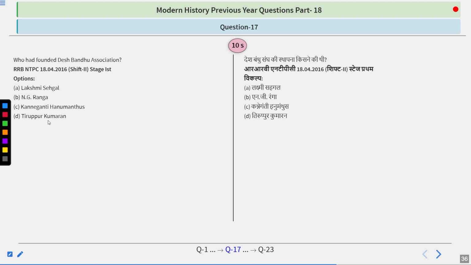Who had founded Desh Bandhu Association? A very important and moderate to high level question this is. Options are Lakshmi Sehgal, N.G. Ranga, Kanneganti Hanumanthu, Tirupur Kumaran. Think about it. This is a moderate to high level question and if you know the answer then your general knowledge of history is quite deep.